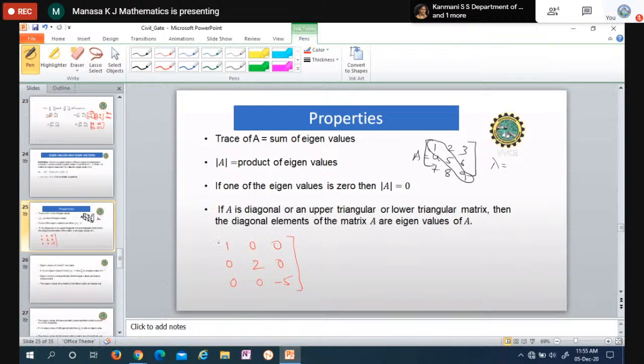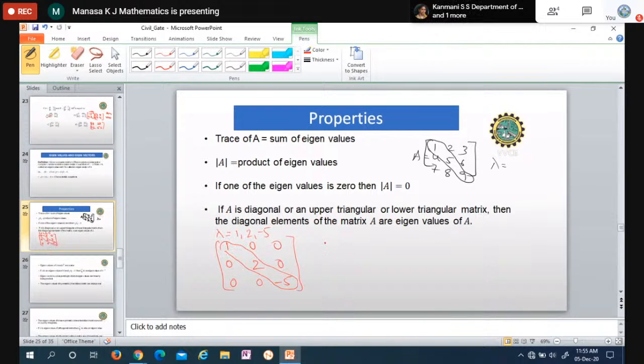If this is the diagonal matrix, then the eigenvalues, denoted by lambda, are 1, 2, minus 5. So diagonal entries are nothing but eigenvalues.